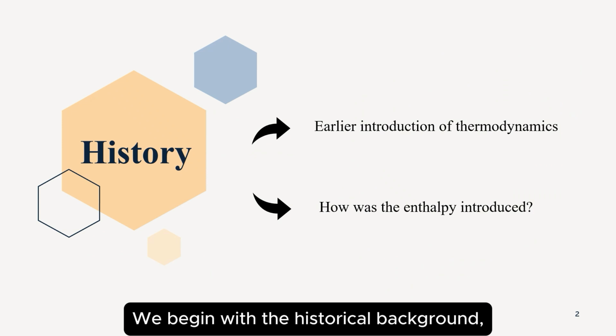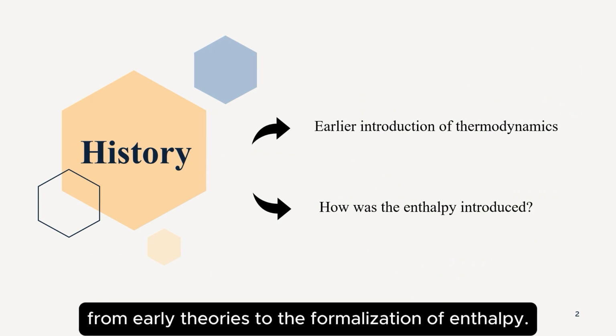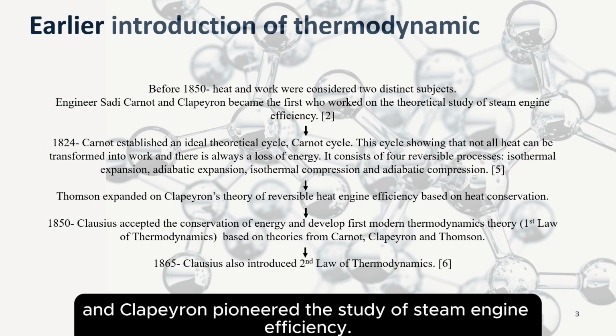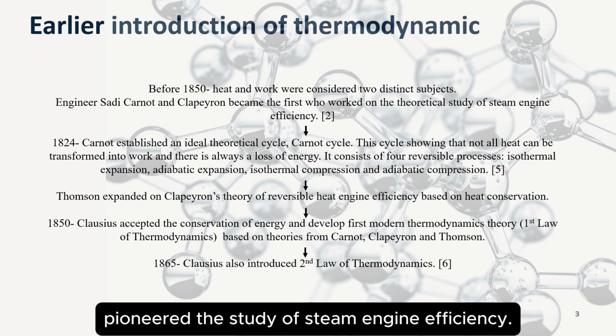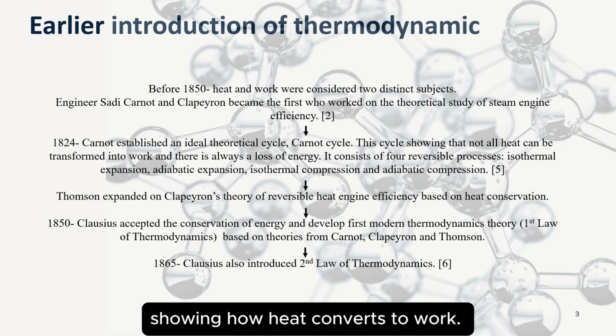We begin with the historical background, which tracks the development of thermodynamics from early theories to the formalization of enthalpy. The concept of heat and work was considered two separate subjects before 1850. Sadi Carnot and Clapeyron pioneered the study of steam engine efficiency. In 1824, Carnot introduced the Carnot cycle, showing how heat converts to work.